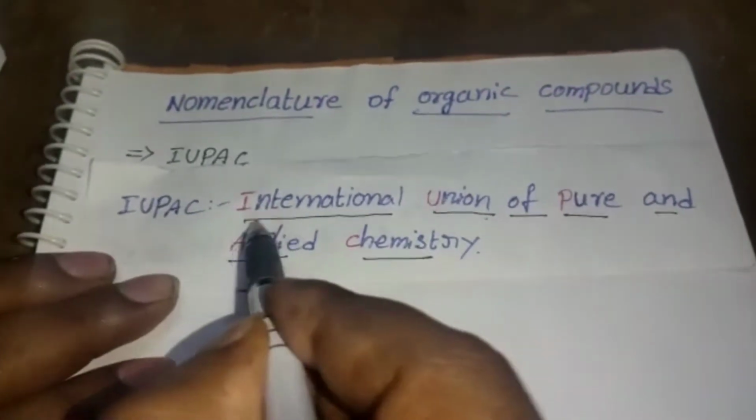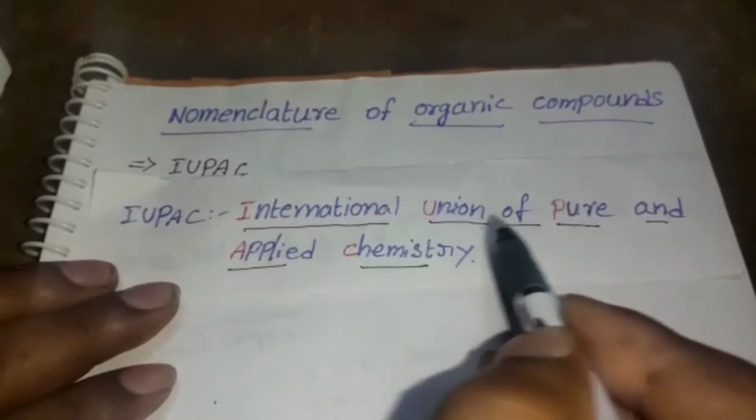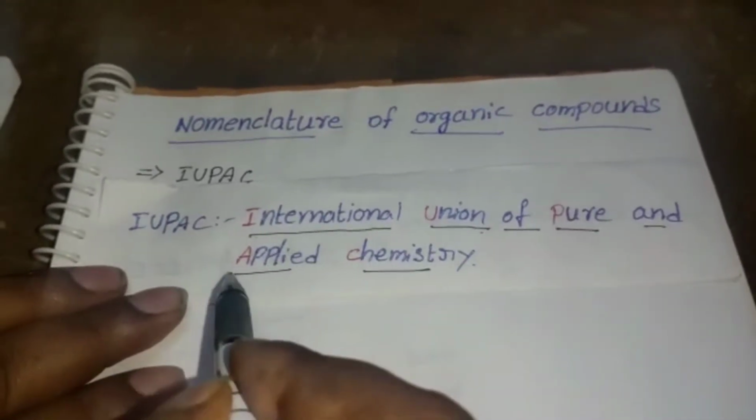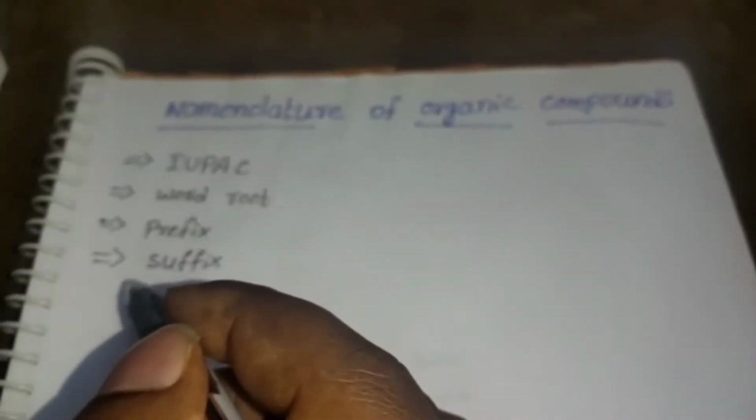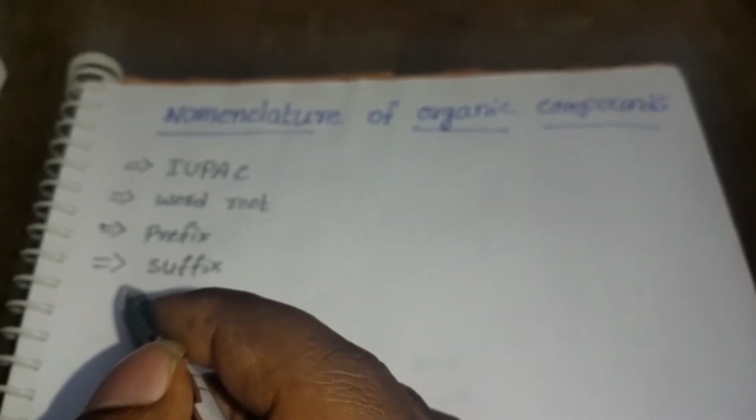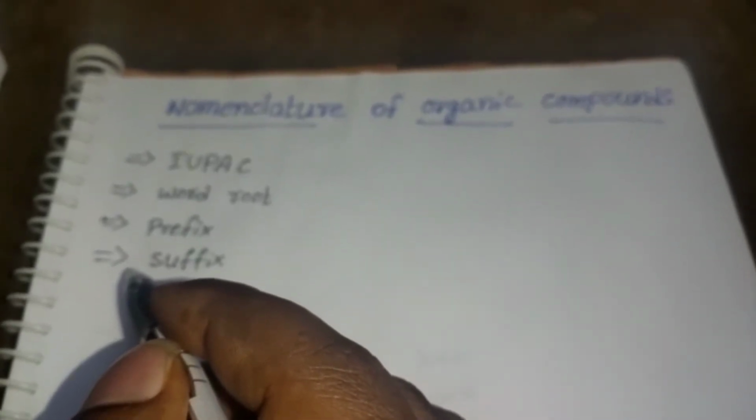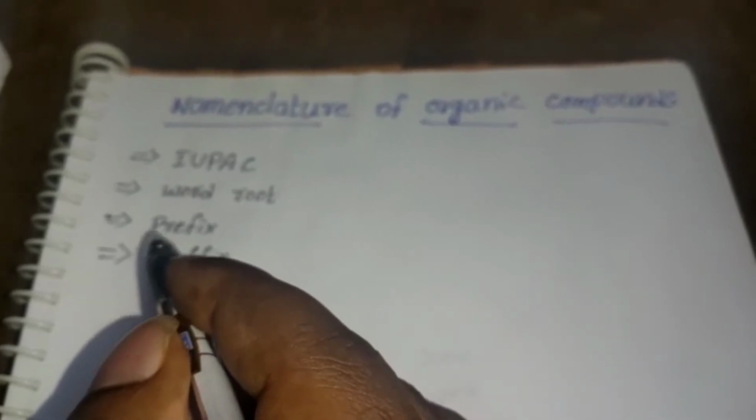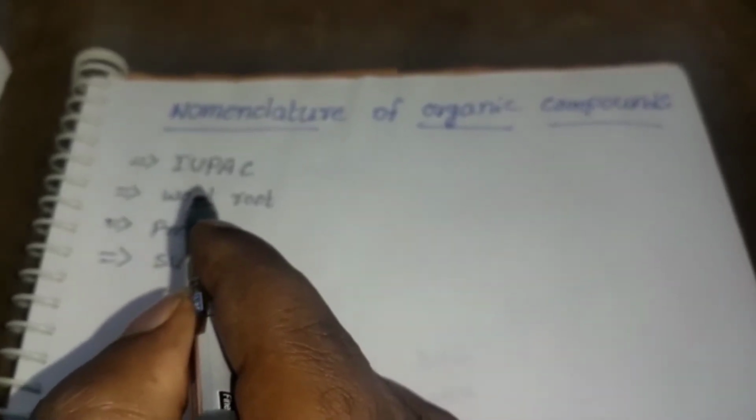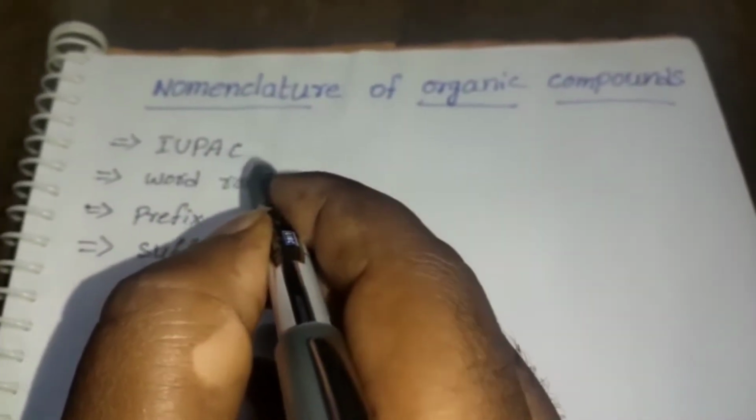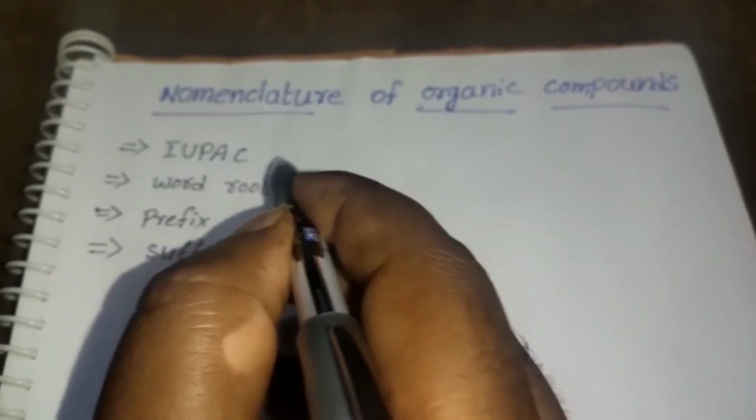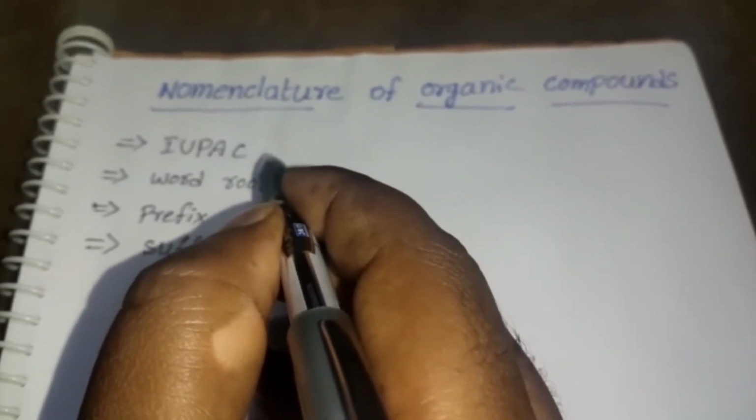Okay students, IUPAC means International Union of Pure and Applied Chemistry. The main role of the IUPAC nomenclature system is to give names for organic along with inorganic compounds.